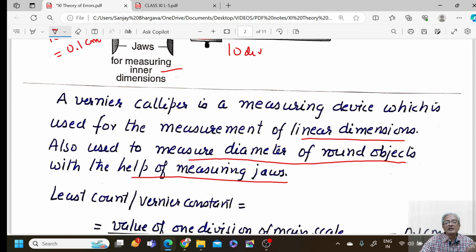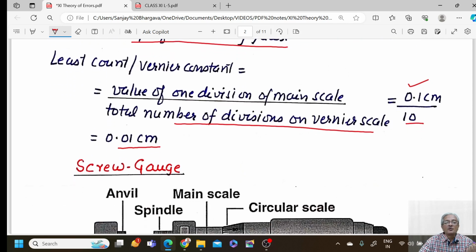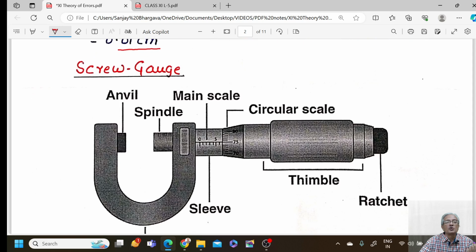Now how do we define the least count of the system? Value of one division on the main scale, and what was the value calculated by us? 0.1 centimeter. What was the total number of divisions on the vernier scale? 10. And that is why the least count, also called the vernier constant, is equal to 0.01 centimeter. That means it can measure to the accuracy of the second decimal place. That is least count.